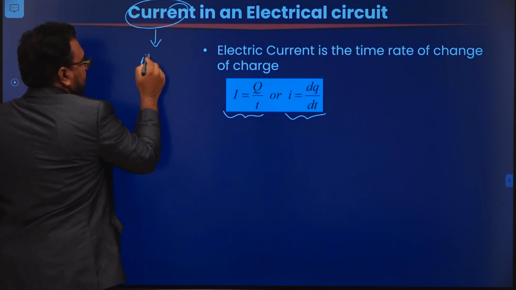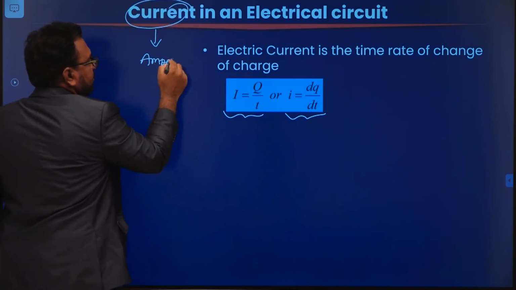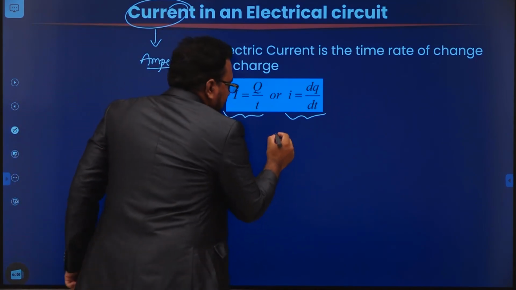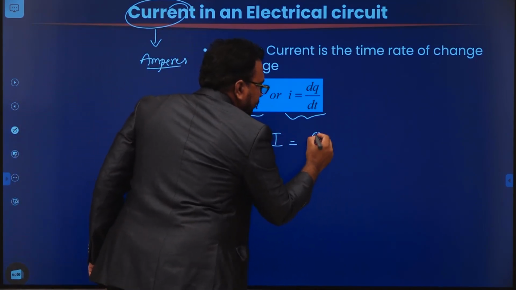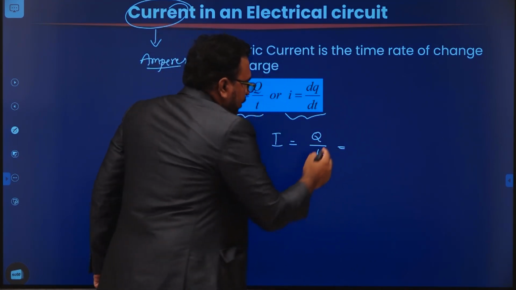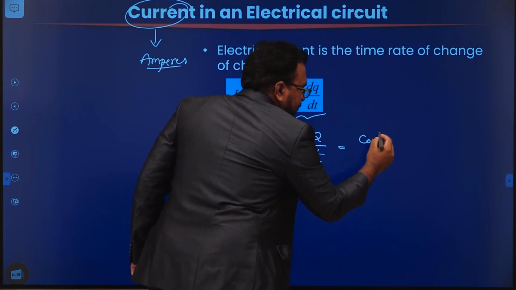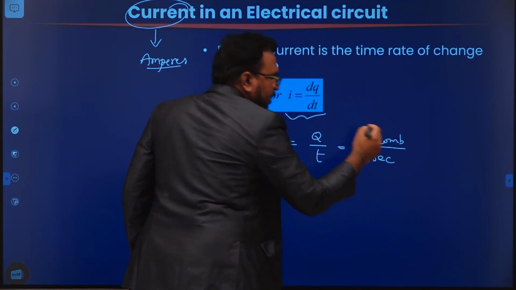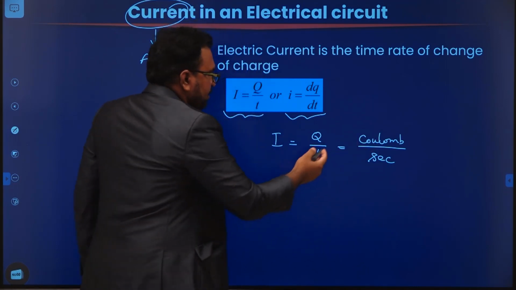Now, what is the unit of current? I told you earlier, it is always measured in amperes. But in this formula, I is given as q by t, and we already know that the unit of charge is coulombs, and the unit of time is seconds.